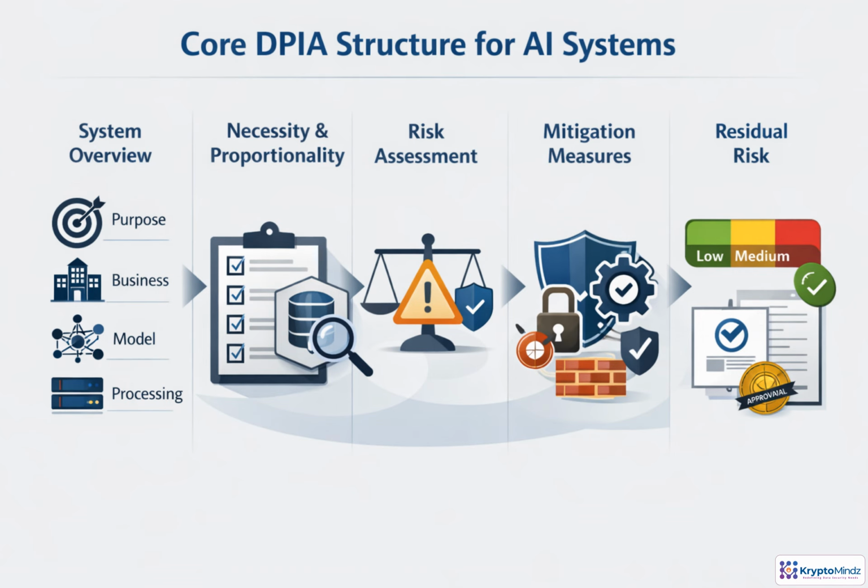A practical DPIA is a chain of evidence, not a one-time form. Begin by defining why the AI system exists, what the model does, and how personal data moves through its lifecycle. Then test whether the processing is necessary, proportionate, lawful, transparent, and minimized. From there, identify harms to individuals, assign controls and owners, and decide what risk remains. Approval should also include a review cadence, because AI systems and their impacts change over time.